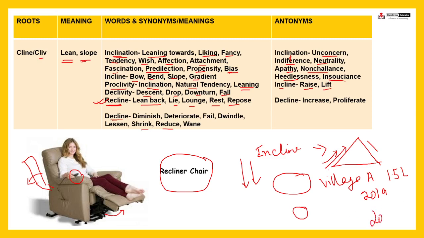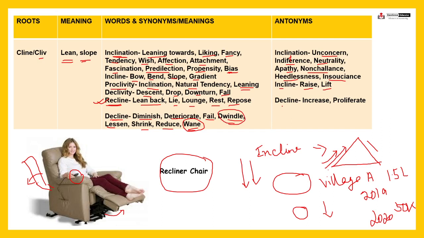In 2020 it is only 50,000. So it means the population has gone down, it has declined, it has dwindled, right? Dwindled. Other synonyms include deteriorate, fail, diminish, lessen, wane. Wane is a very important synonym of decline. Wane, shrink, reduce, dwindle, another important word, dwindle, wane.